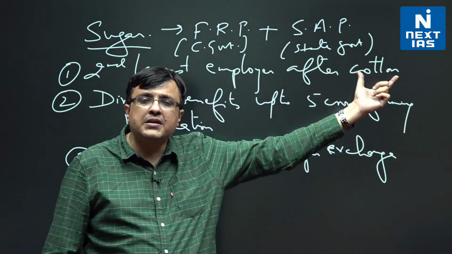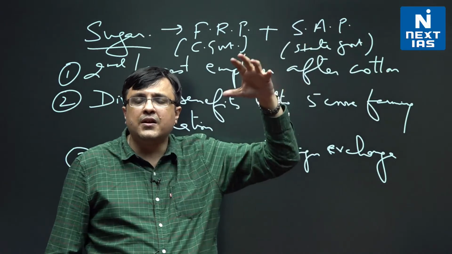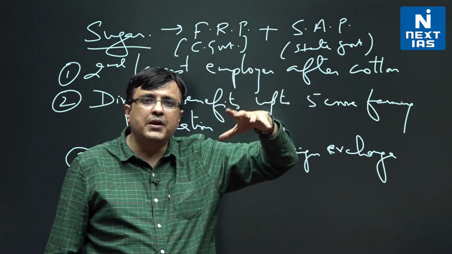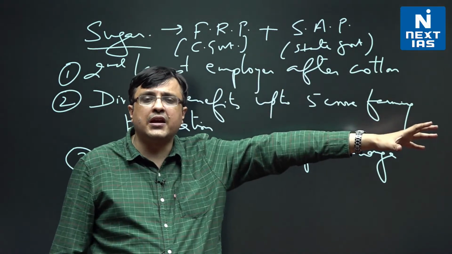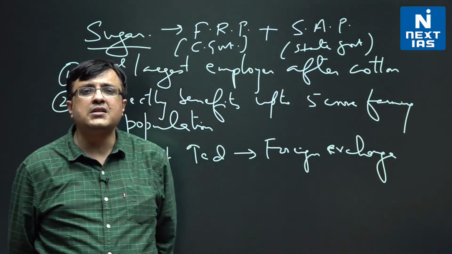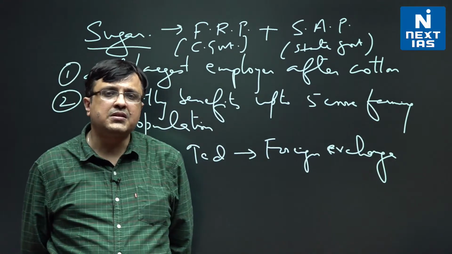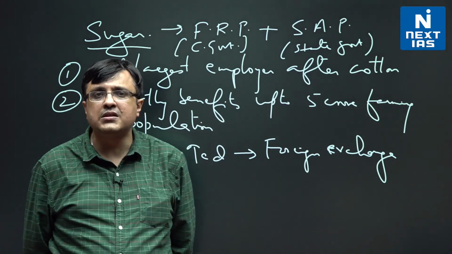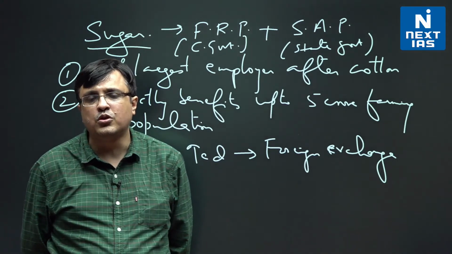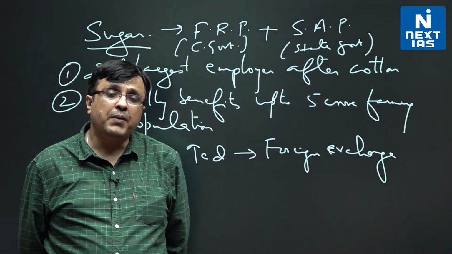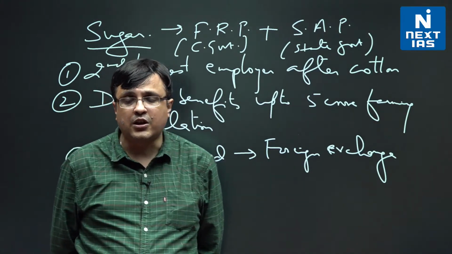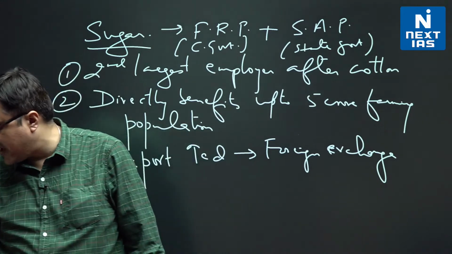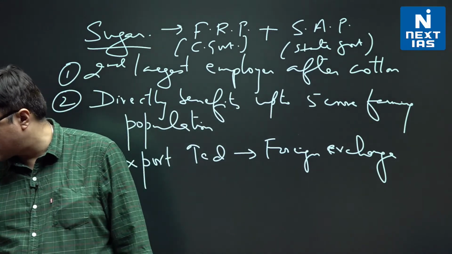This FRP plus SAP is what government gives to sugar mill owners, and sugar mill owners have to pass it to the sugarcane growers. In the last few years, the dues have been reduced, but still there are dues above 10,000 crore where mill owners have not made the payments to the sugarcane growers. But in the last 7 years, the economic survey says that this fair and remunerative price has gone up.